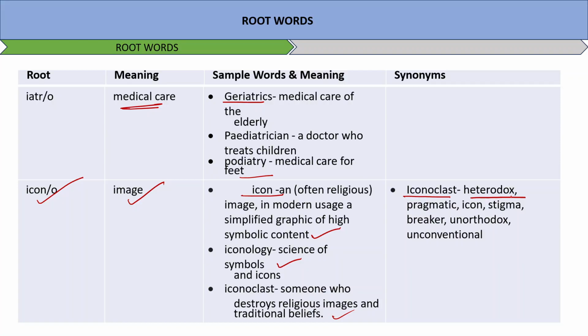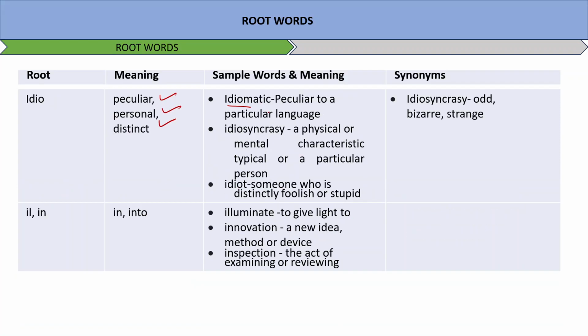Next, idio means peculiar, personal, distinct. Idiomatic, peculiar to a particular language. Idiosyncrasy, a physical or mental characteristic typical of a particular person. Idiot, someone who is distinctly foolish or stupid. Idiosyncrasy means odd, bizarre, or strange.